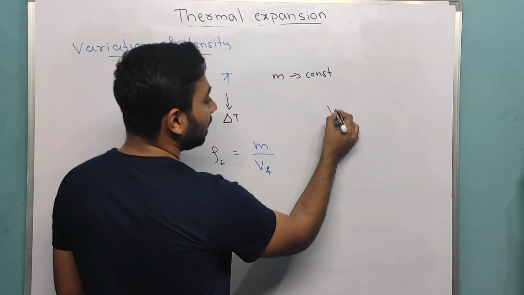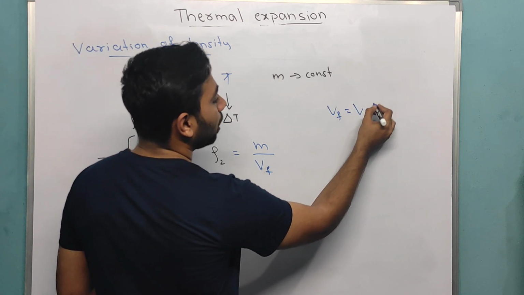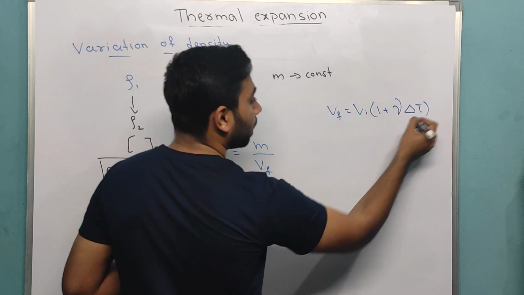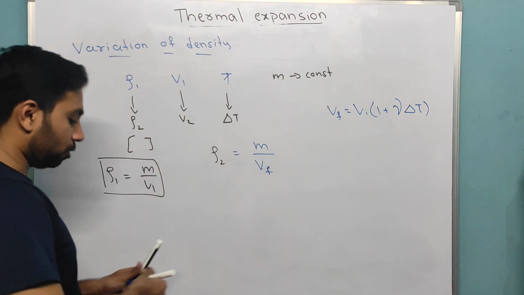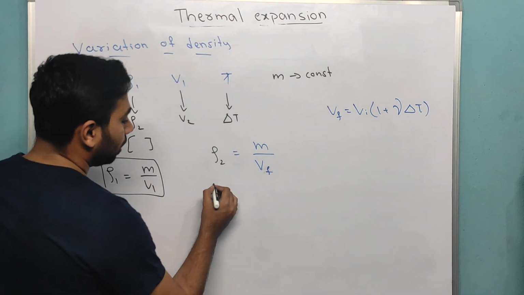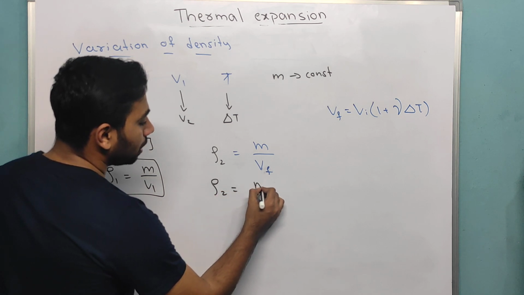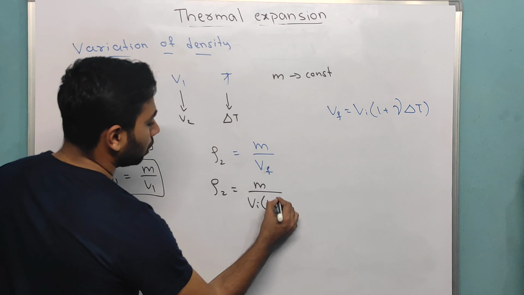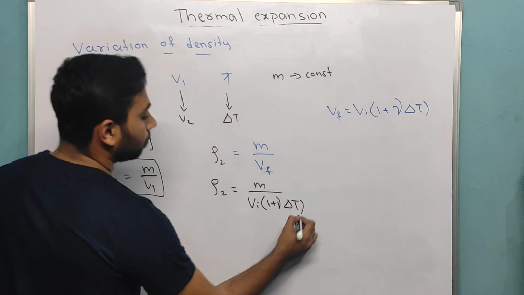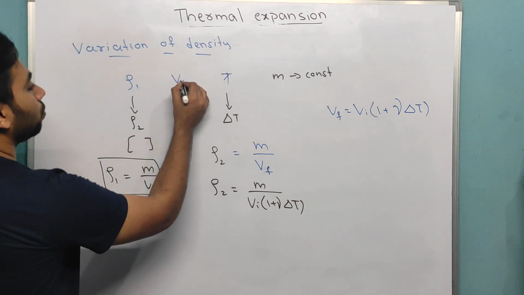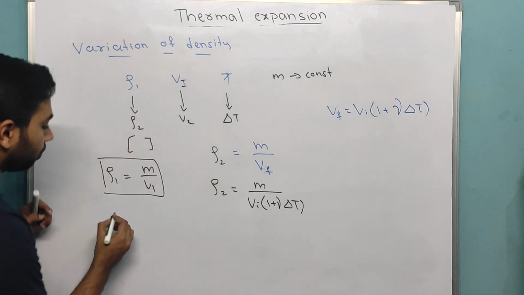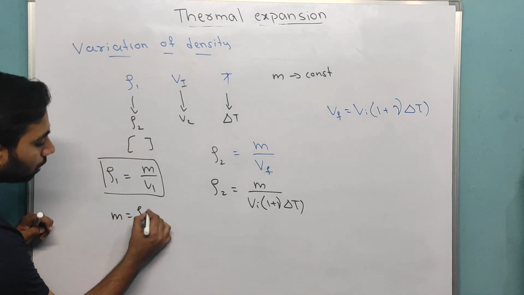And you know one thing, final value is equal to initial value into 1 plus gamma into dou T. Now, if I substitute here the final density as mass over final volume, mass into initial value plus 1 plus gamma into dou T. Now, if I substitute mass value from this, mass is equal to density into V1.